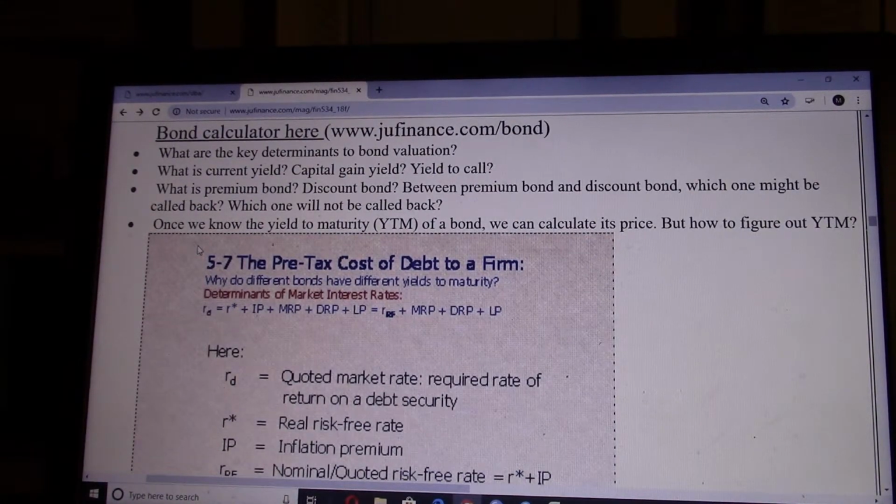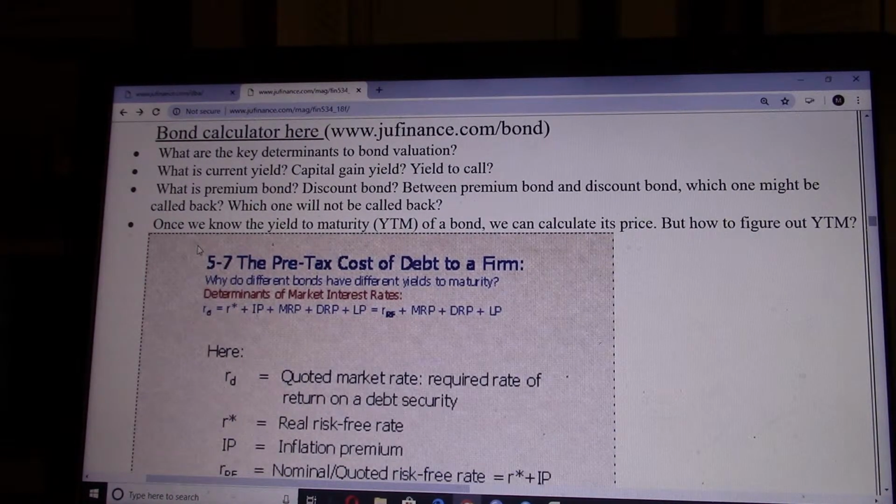So which one will be called back? The premium bond will be called back. Which one will not be called back? Discount bond will not be called back, because premium bond is when market interest rate falls below the coupon rate.